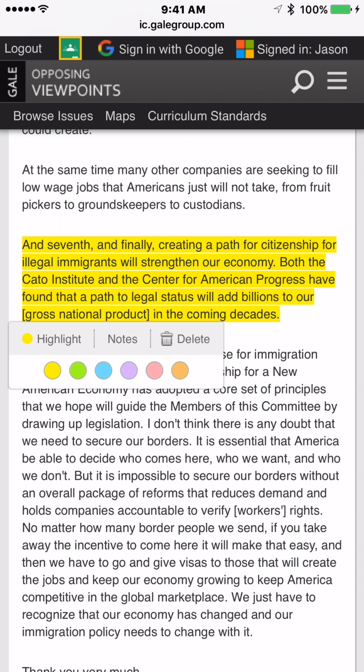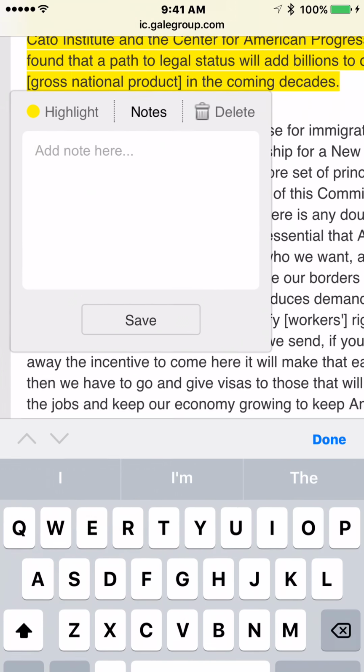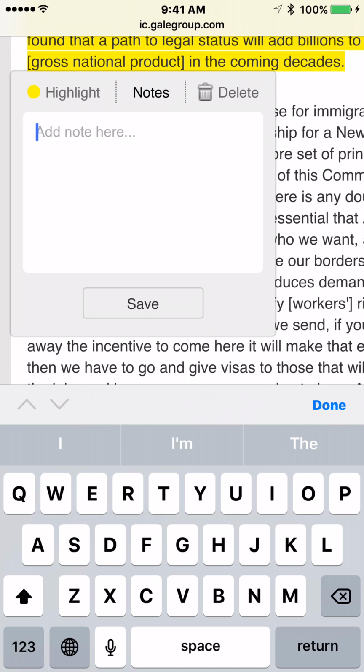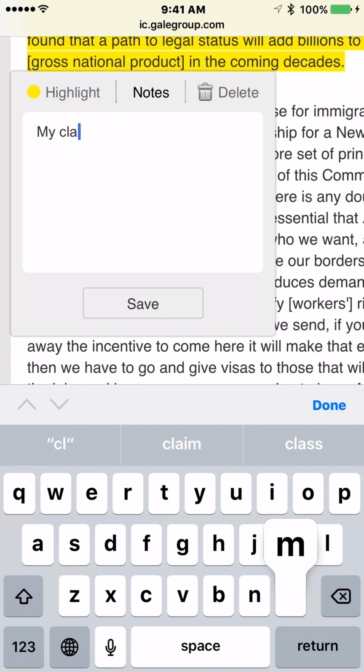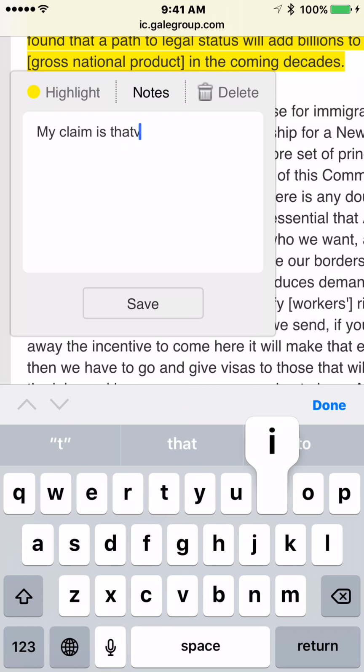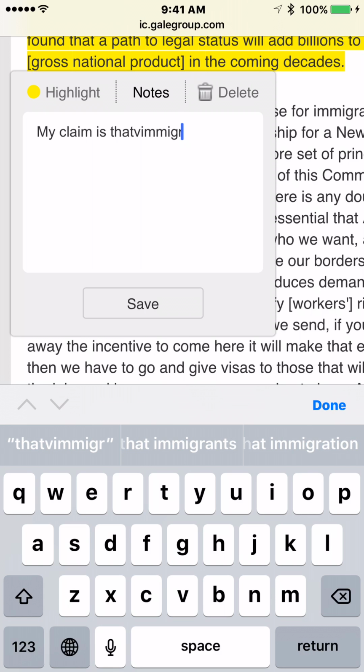There's my highlight. Now, you should leave a note about what you're highlighting, and I'll show you why in a sec, but leave a note here. And here's what I'm suggesting. Restate your claim. My claim is that immigrants...